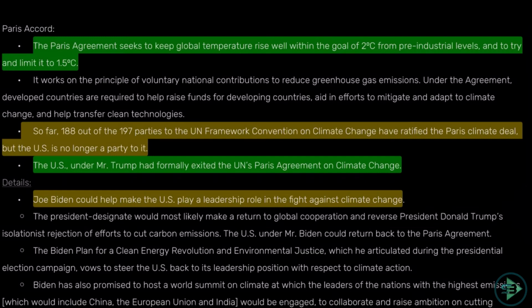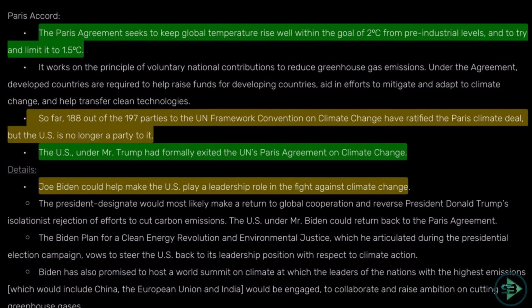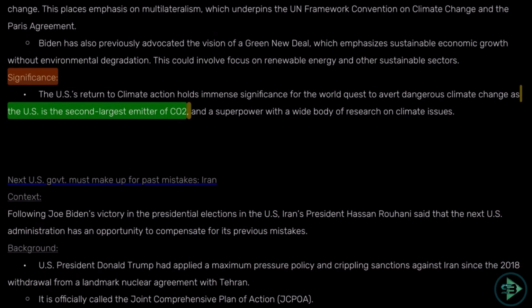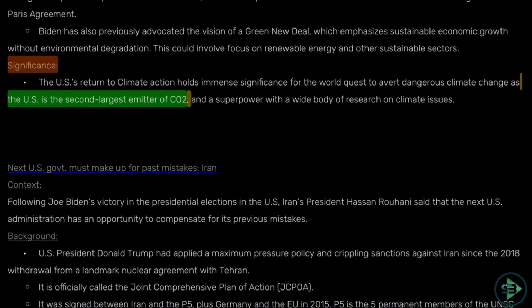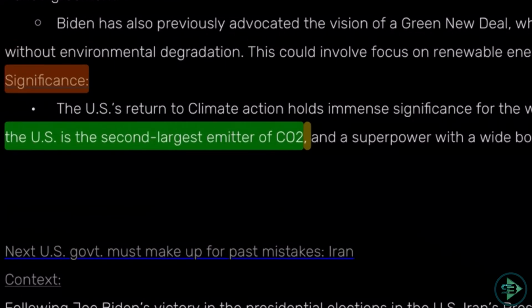Now what is a positive outlook to it? The new President of United States of America, Joe Biden, could help make the US play a leadership role in fighting against the climate change, because the role of USA is important here. What is the significance of it? The US return to climate action holds immense significance for the world quest to avert the dangerous climate change, as US is the second largest emitter of CO2. So after China, US is the second largest emitter of CO2.